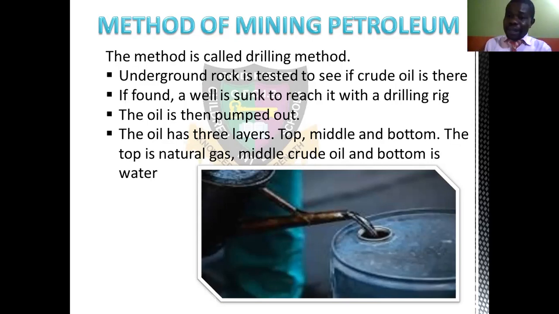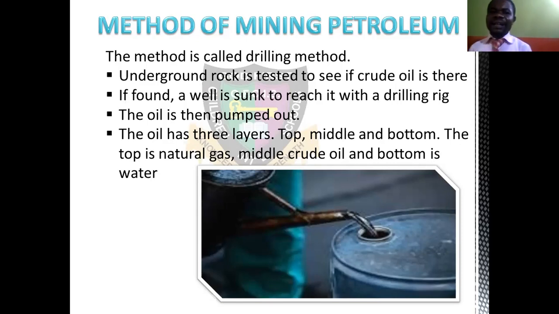The natural gas can be separated in a refinery through the same fractional distillation method. You get the crude oil, the one that is in the middle. That is what you are seeing here. This very dark thing is the crude oil.